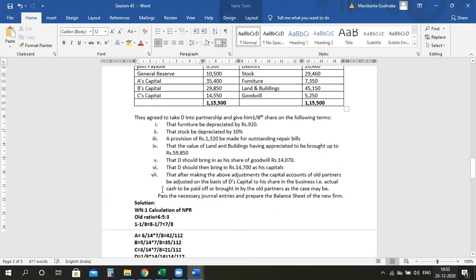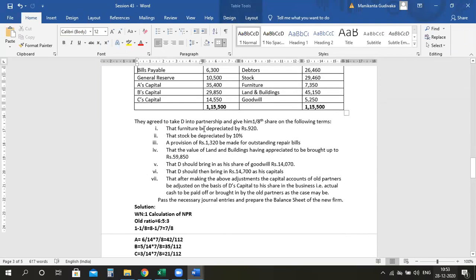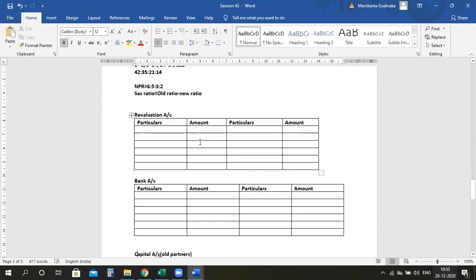So the first one, without forgetting, let's go in line. The furniture needs to be depreciated by 920, the stock needs to be depreciated by 10%, and the provision for repairs needs to be created at the rate of 1320. So all these things are coming on the debit side. Why? Whenever your assets are decreasing, it is revaluation to the asset account, and there is a new provision, which means there is a new liability. Therefore, it is again revaluation to the new liability. So let's do all those adjustments here.